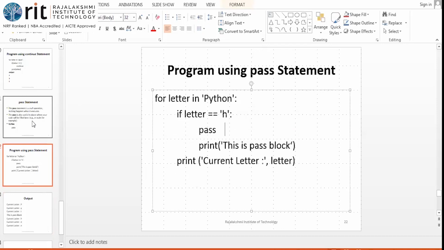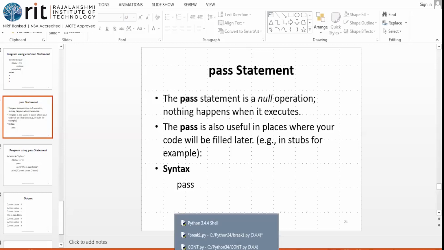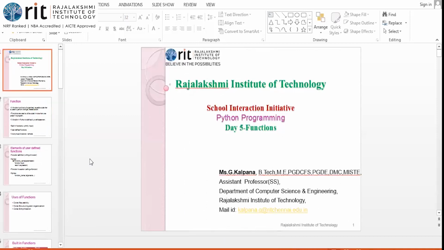Okay, it is just, see, it is just like a null operation. Nothing happens when it gets executed. It is useful in places where code will be filled later. Okay. So this is all about the loop control statements: break, continue and pass. Okay, now moving on to our functions topic.